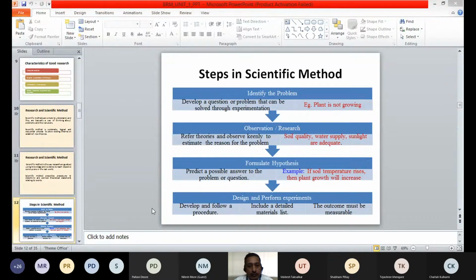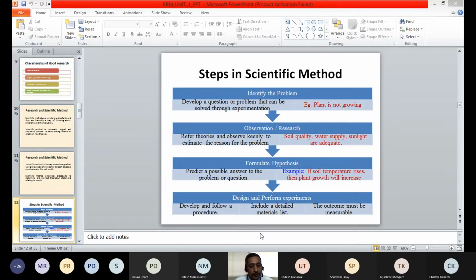Again, continuing this scientific method or the procedure, till now we have understood that we have formulated hypothesis, isn't it? That means all those assumptions we have formulated. Then in scientific method, the next step is design and perform experiments. We have formulated the hypothesis, and as I told you, to collect the information so as to understand whether the hypothesis is right or wrong, we will have to design and perform experiments.